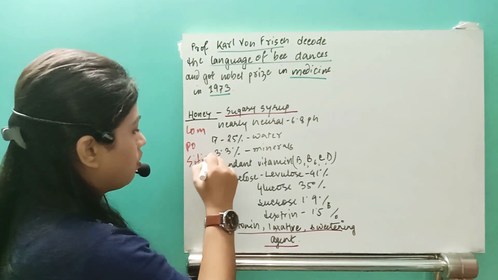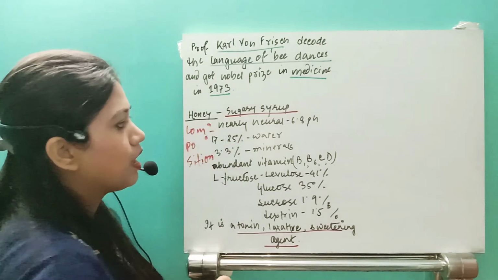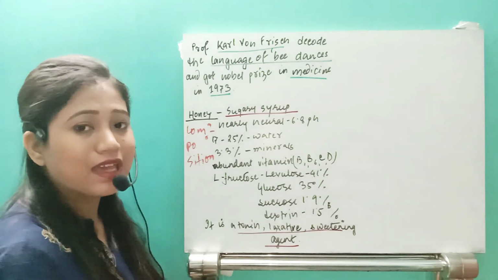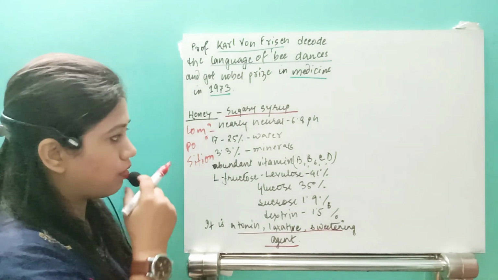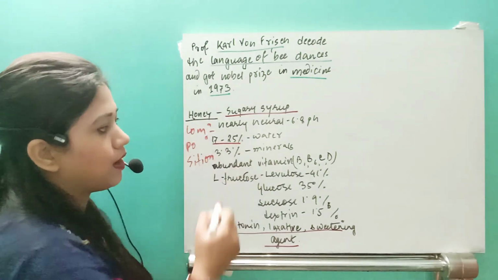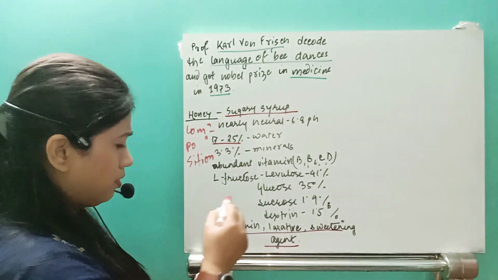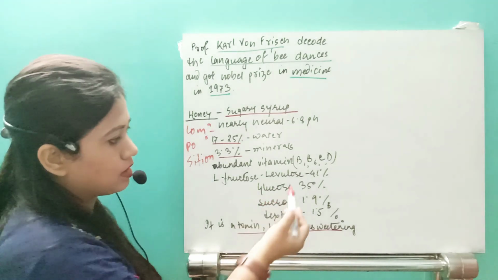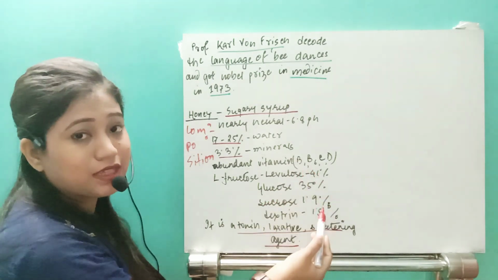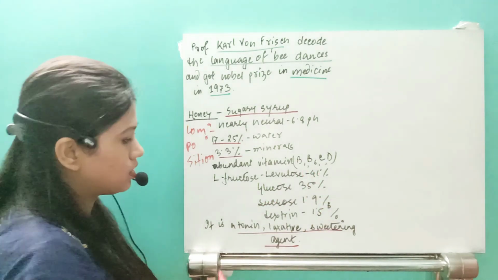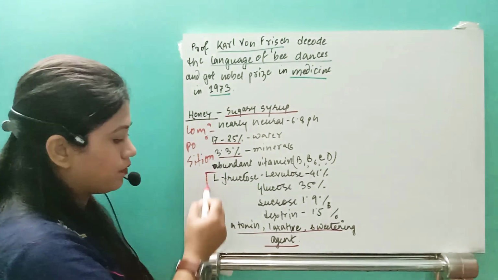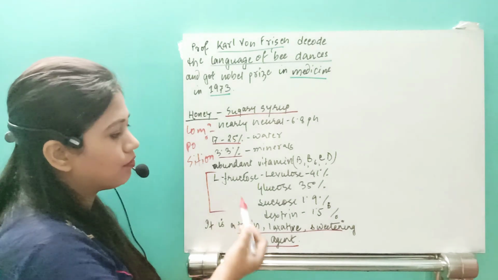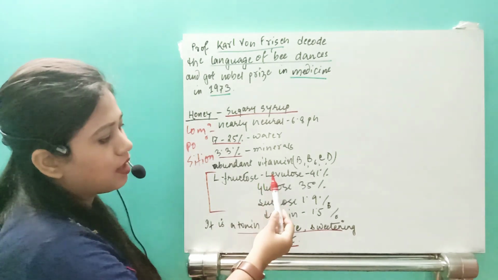What is the composition of honey? It is nearly neutral because it has the highest level of water, around 17 to 25% water. There are 3.3% minerals, and abundant vitamins like vitamin B1, B6, C and D. Along with that it has the sugar carbohydrate content, that is levulose, L-fructose.